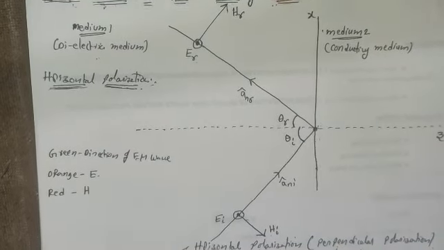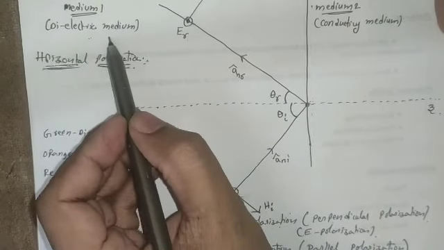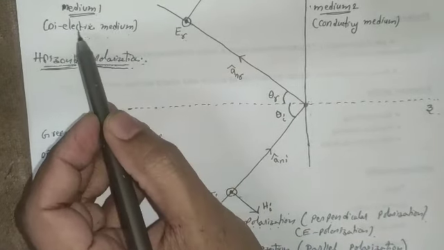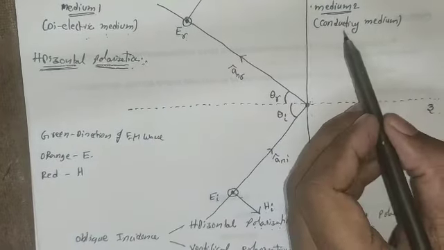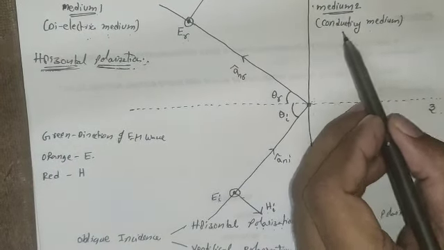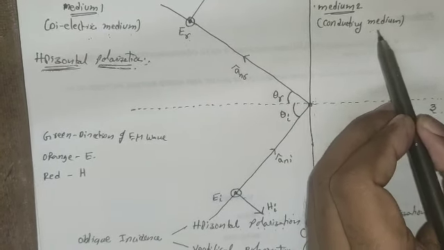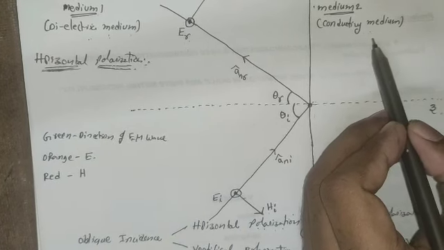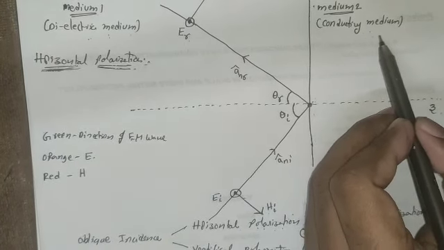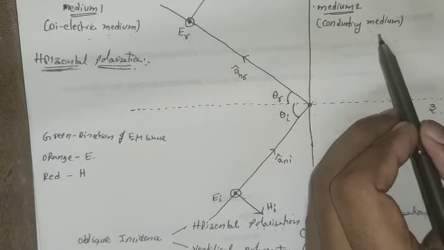Here just remember medium 1 is the dielectric medium. As I said before, the dielectric medium does not contain any charge carriers. Medium 2 is the conducting medium. It contains a large number of charge carriers. The charge carriers are considered to be the electrons. Now the main property of the electrons is to absorb the energy of the electromagnetic wave.